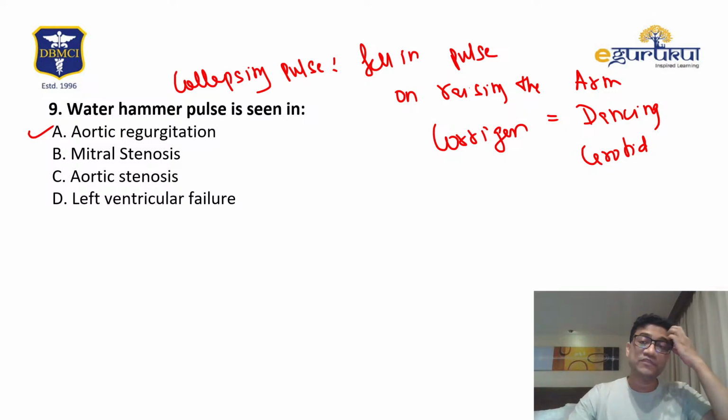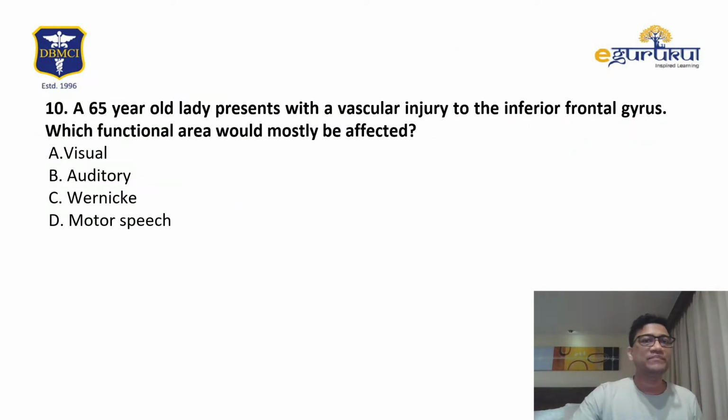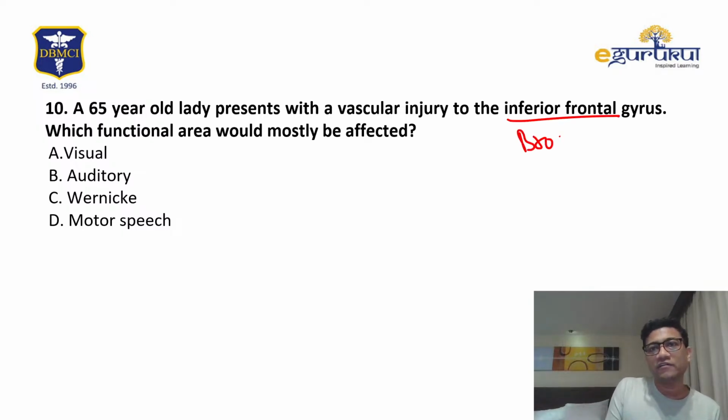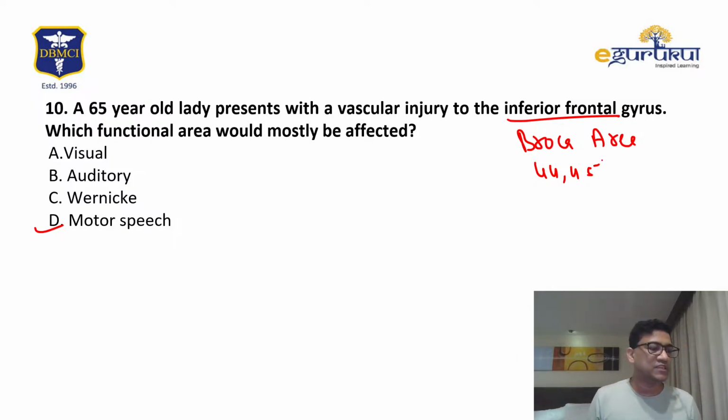Bisferiens pulse is basically HOCM, double peak. Vascular lesion to the inferior frontal gyrus, that is Broca area, the motor speech area, 44, 45. These kinds of questions are very common, so please be careful.